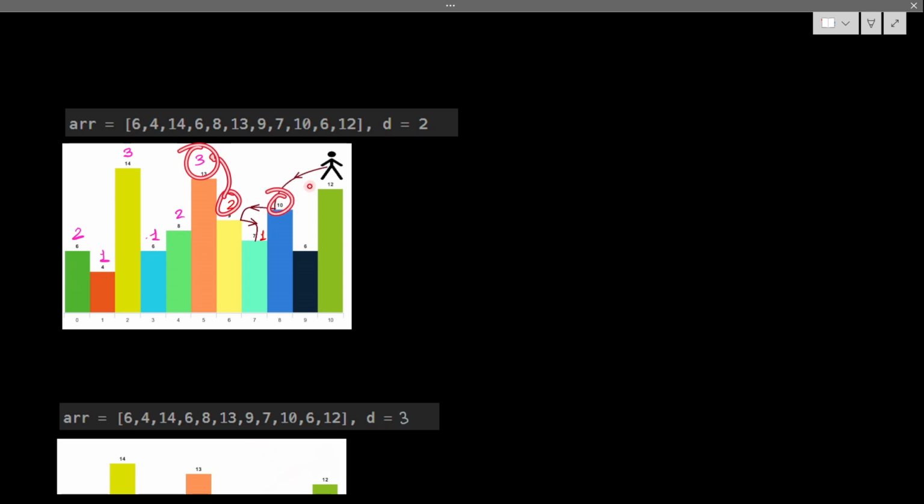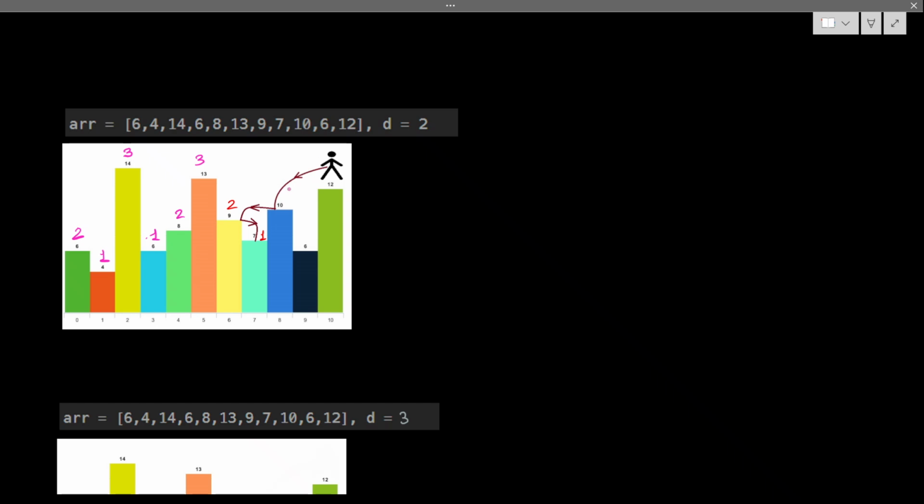From 10 where can I jump? From 10 I can jump 6, I can jump 7, I can jump 9. So 9 is already calculated. So when I go to 9, 10 is one visited value, then I can jump to the value at 9. From here I can get 2, so 2 plus 1, that will be 3. So 10's current value is 3.